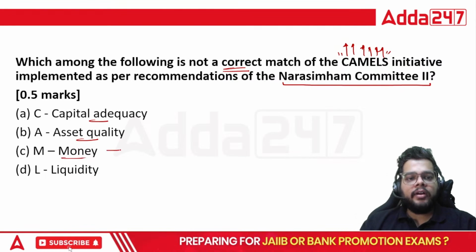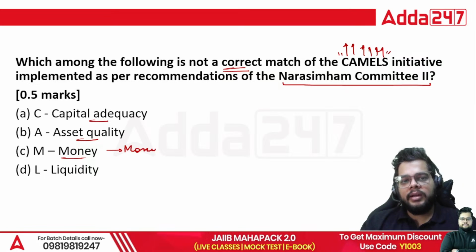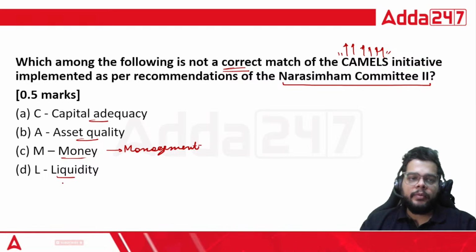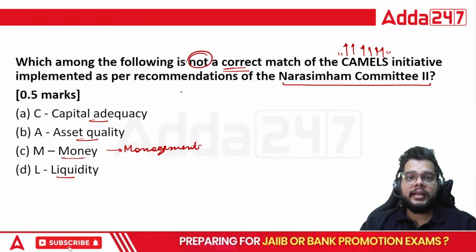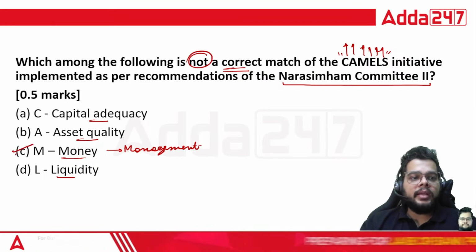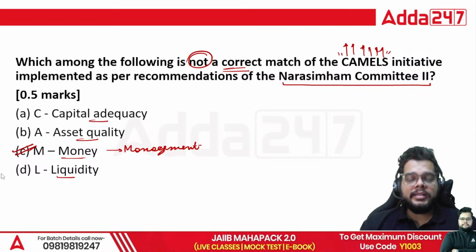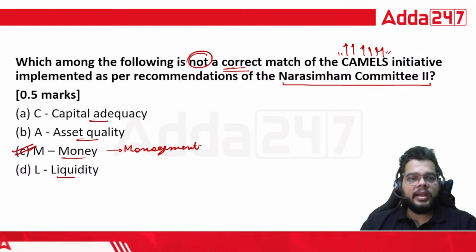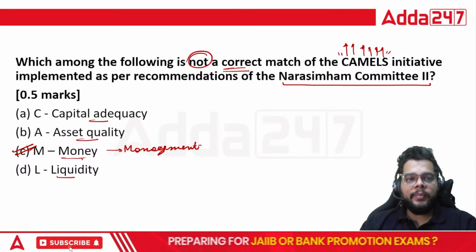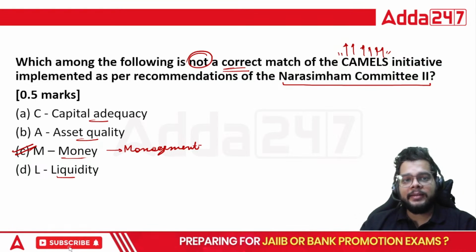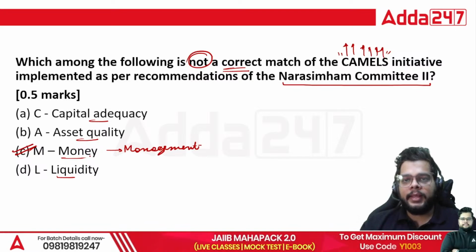M stands for management. And L stands for liquidity. So you have to select the incorrect option. Incorrect description of M will be money, and the correct description will be management. So C will be the right answer.